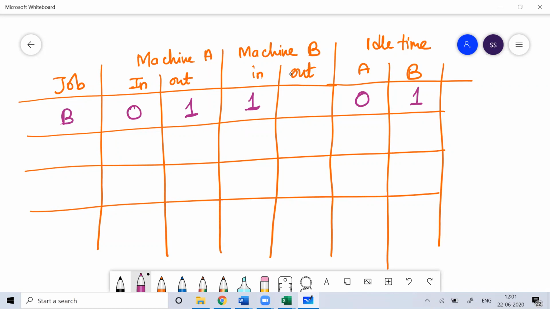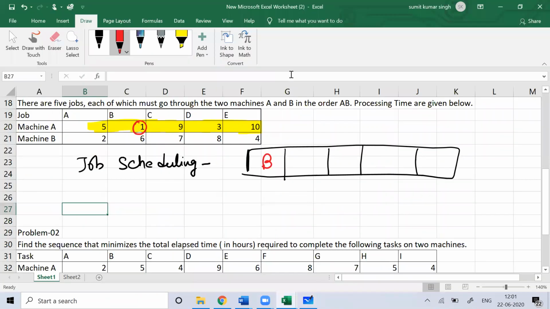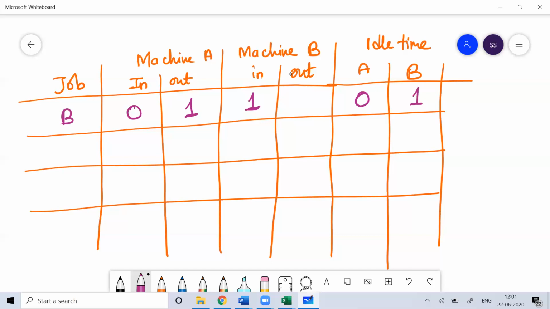Then it starts after 1 hour, and how many hours will it take to finish the work on machine B? It is going to take 6 hours. So after 1 hour, if it starts and takes 6 hours, it will get over after 7 hours. Is it clear for you?